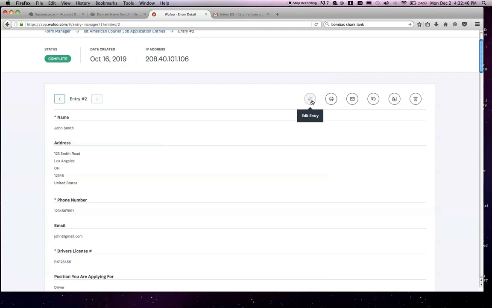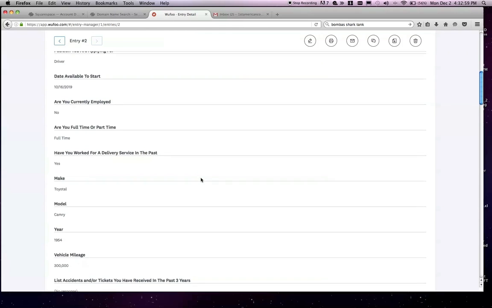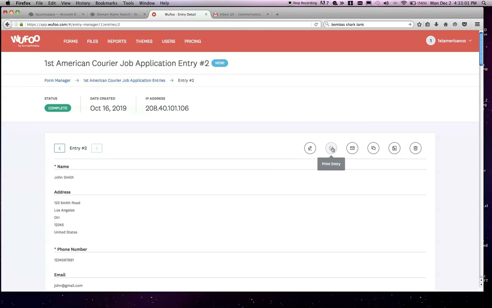So maybe they call you and say, I put the wrong address in there. I typoed my phone number. On your end, you can go in and edit this entry and make any kind of modifications you want to the form. At that point, you can print the form. You can email it to somebody.